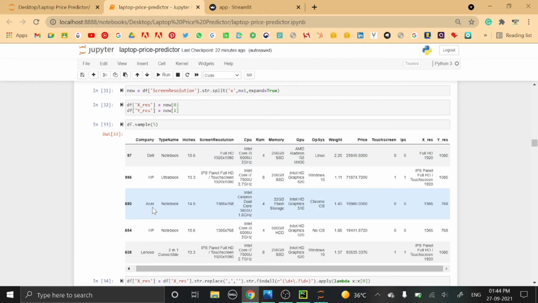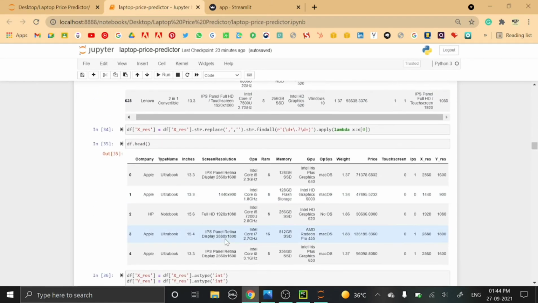Again, for example, for this Acer laptop, we have 1366 as X resolution, so it will be extracted and stored in XRES, while this 768 will be extracted and stored in YRES. So this extraction and storing process is performed for all the laptops.